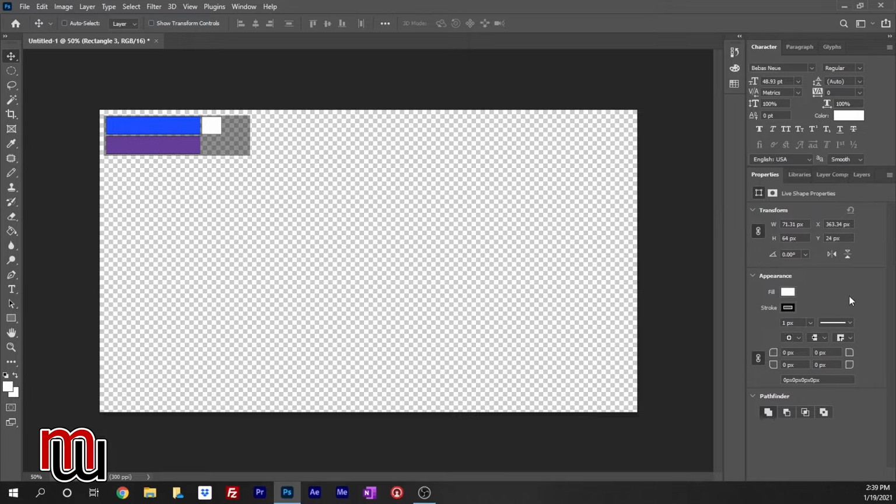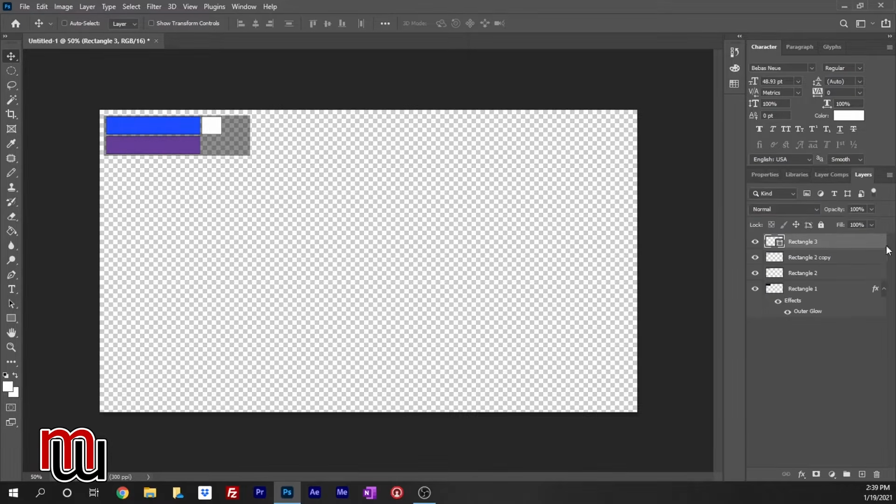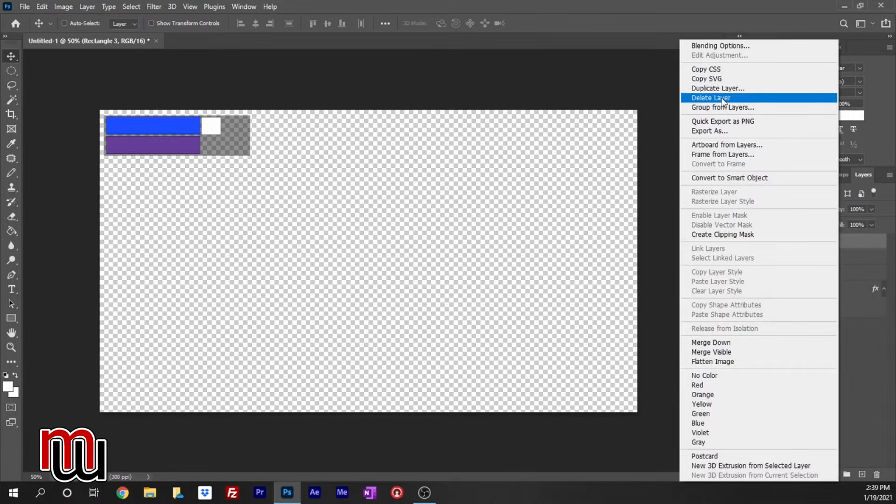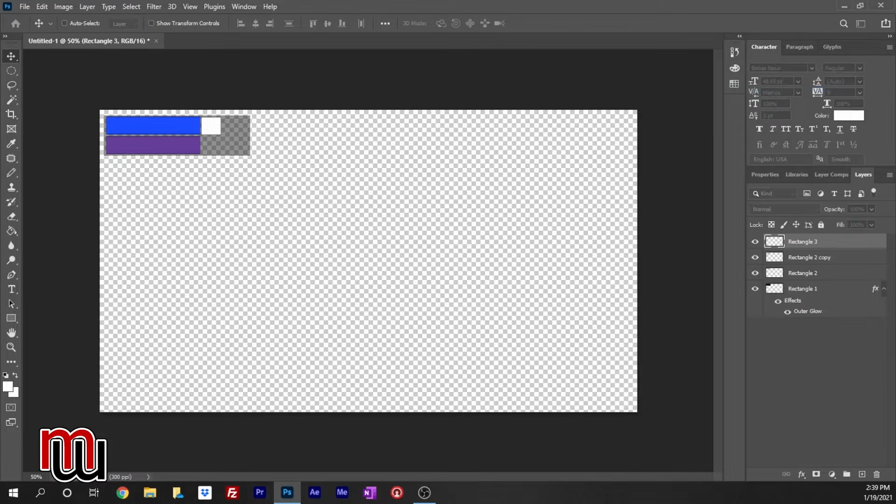There we go. And so then I'm going to go up to Layers. We'll rasterize that layer because it's done. And then I'm going to duplicate that layer. And we'll pull that down. Line it up. Right there's good. So now we have our base layer for the scoreboard, and we have our score box.